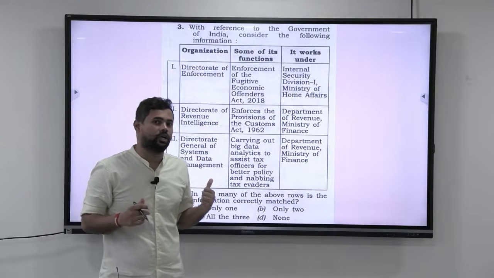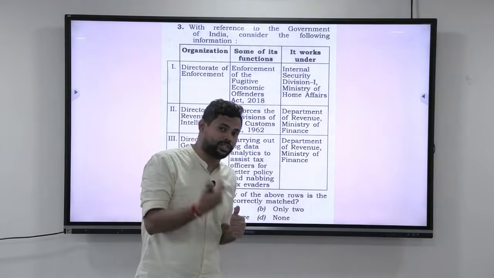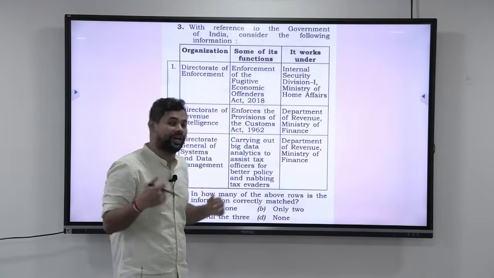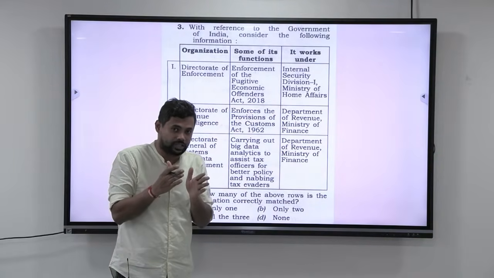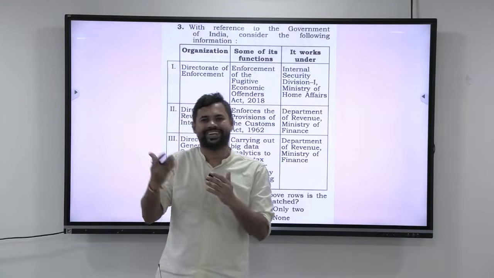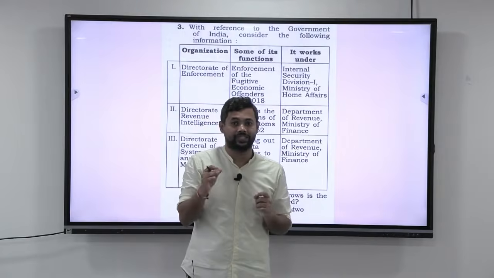Alright guys, let us look at the third question. Now understand that this question appears to be difficult, but the answer is actually very easy. This is a new trend in UPSC, where they are asking match the following with 3 rows. Usually, traditionally they were asking with 2 rows, but now they are asking with 3 rows.